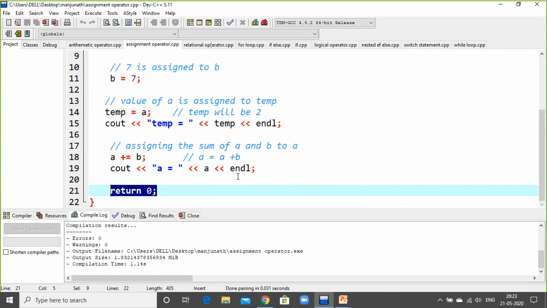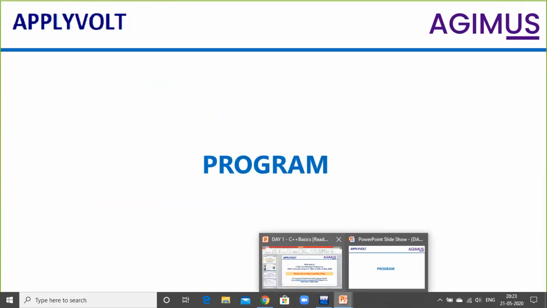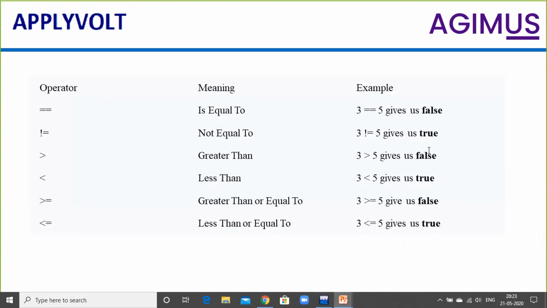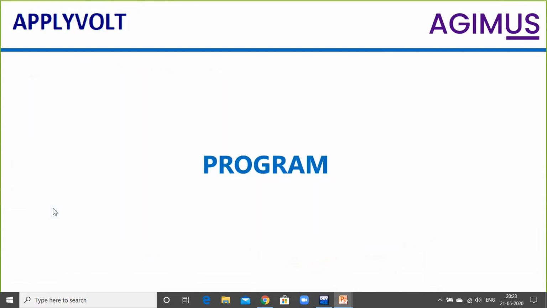Shall we go to the next operator? The next operator is the relational operator, and it works the same. Only the symbol of the operator is different. Since it's 8:20 now, I'll go for control flow statements. Let us go to the next slide.